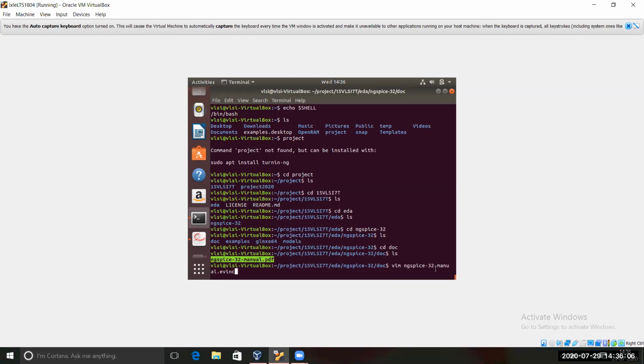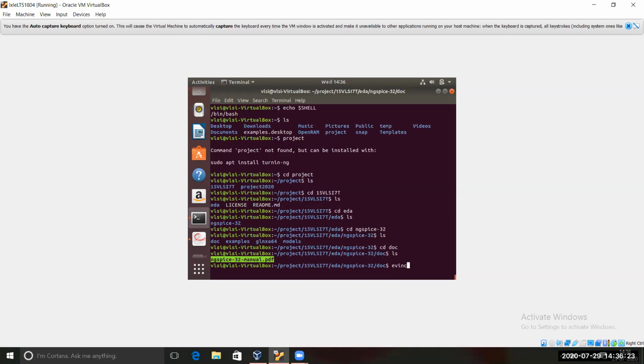Just remove all these things and write evince, then the PDF name. No need to write bhim. Write evince, E-V-I-N-C.